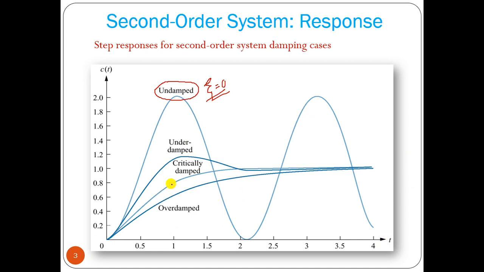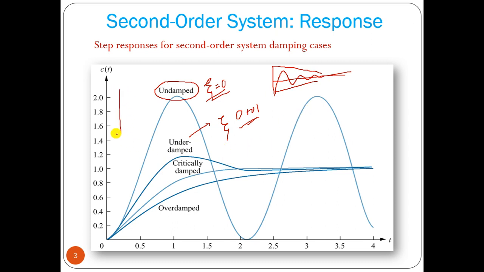Then we can have underdamped, when the damping factor zeta is greater than 0 and less than 1. Then we will have oscillation with decreasing amplitude, and it will reach a constant value. That is called the underdamped response.